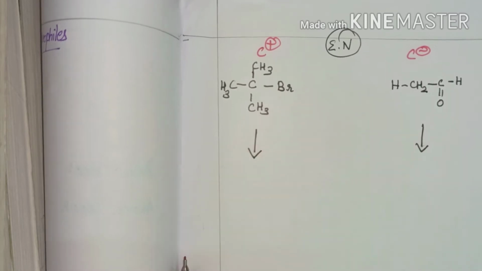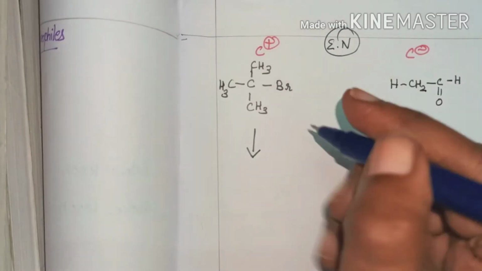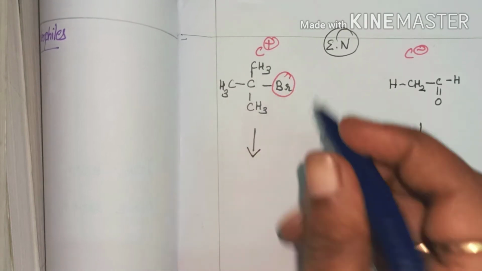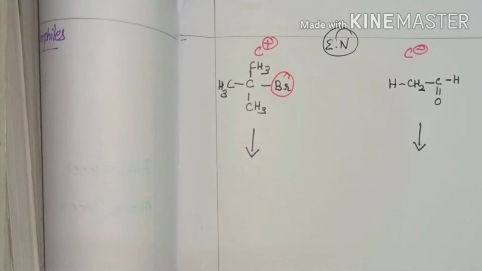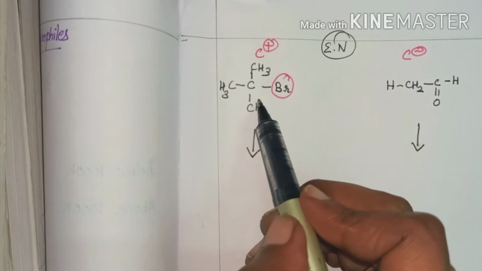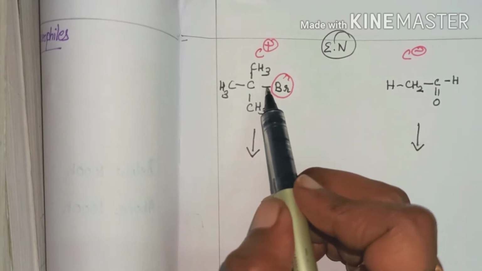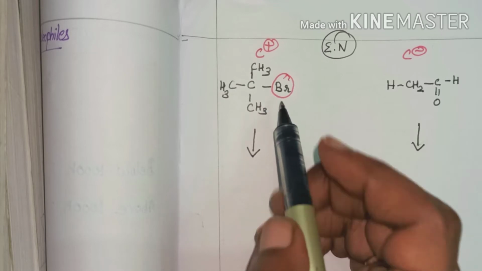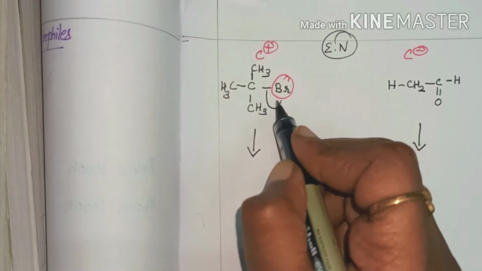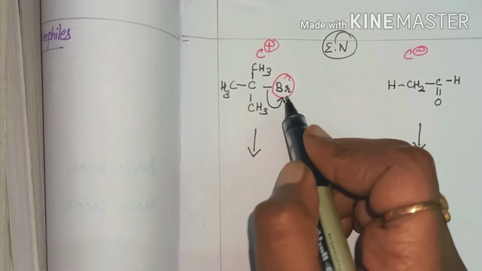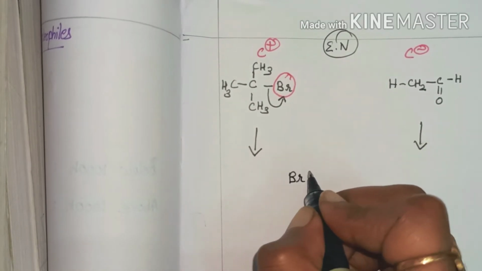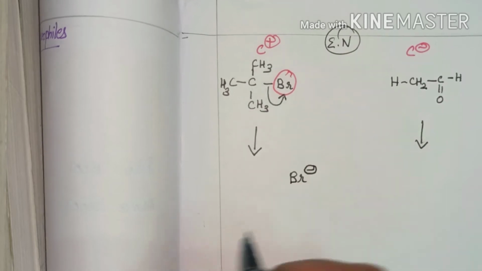Br is more electronegative compared to carbon. Now this bond breaks. How does it break? Since it is highly electronegative, it has the tendency to accept the pair of electrons. So Br accepts the pair of electrons, and hence it will be cleaved as Br minus.